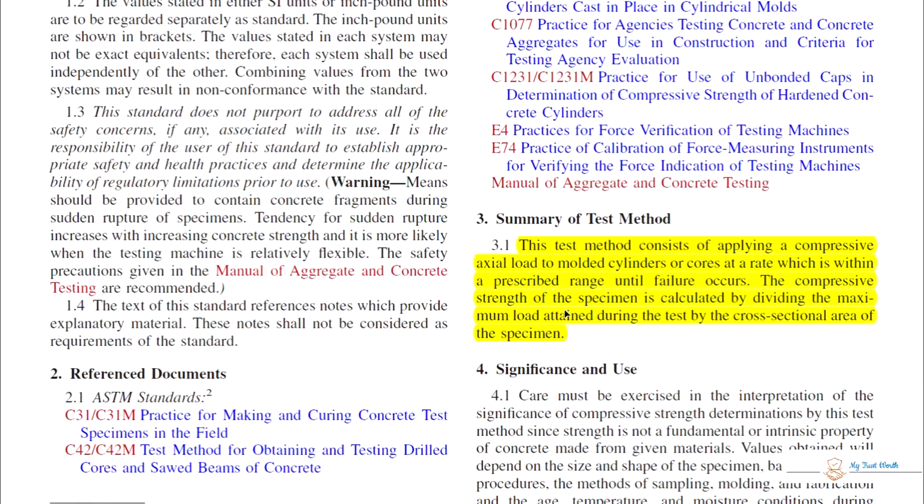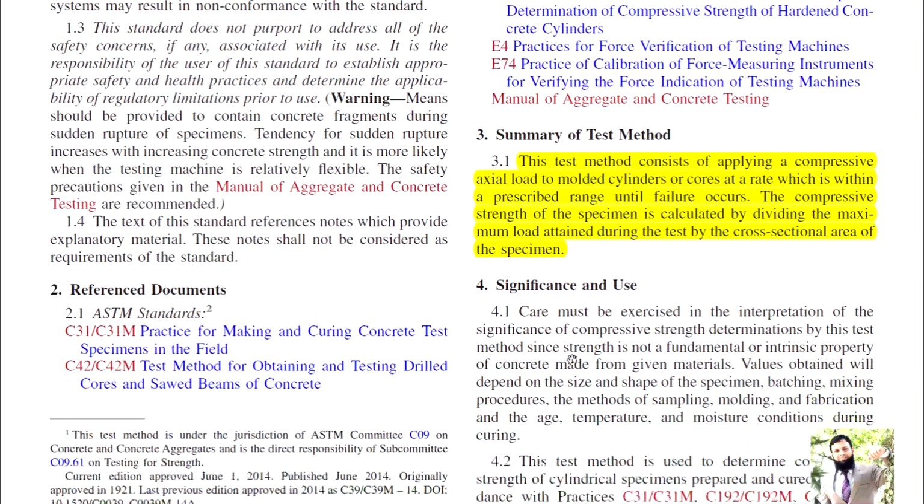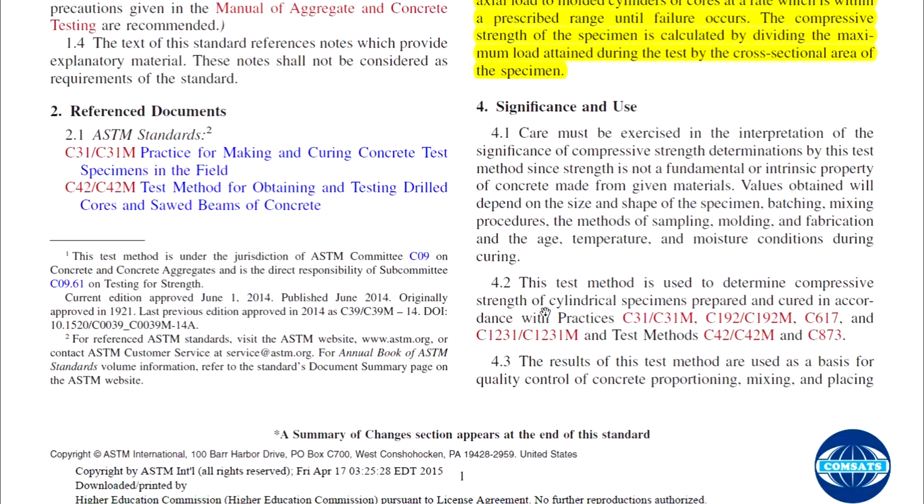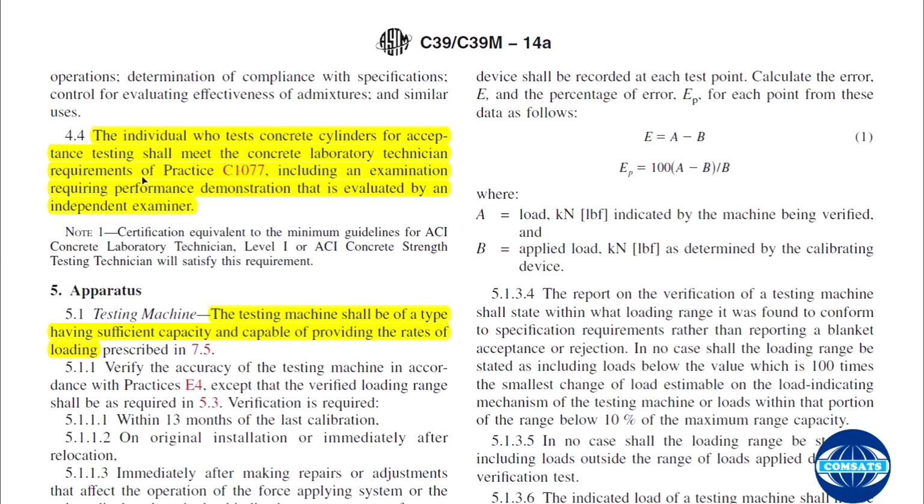The compressive strength of the specimen is calculated by dividing the maximum load attained during the test by the cross-sectional area of the specimen. Significance and use of the test: the individual who tests concrete cylinders for acceptance tests shall meet the concrete laboratory technician requirements of the practice, including an examination requiring performance demonstration that is evaluated by an independent examiner.